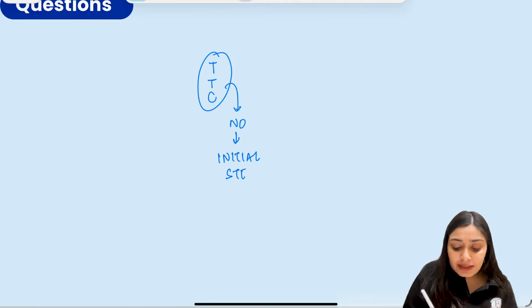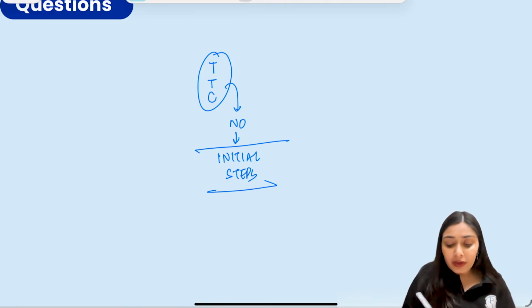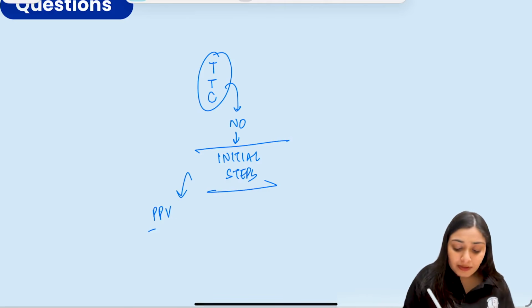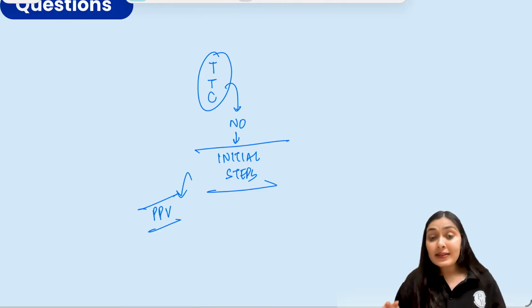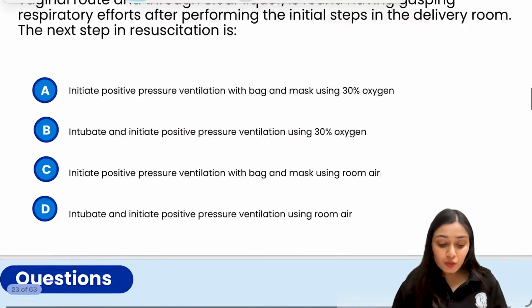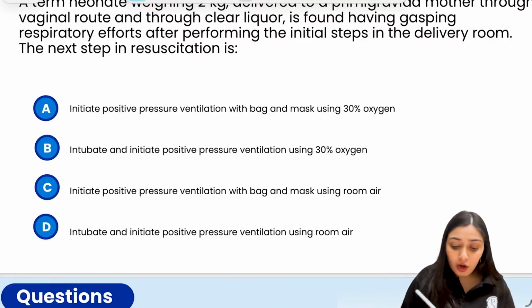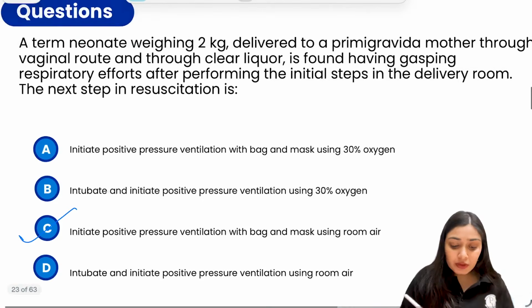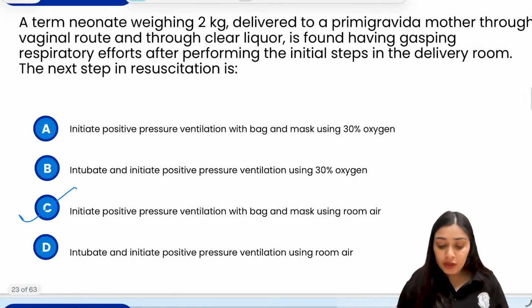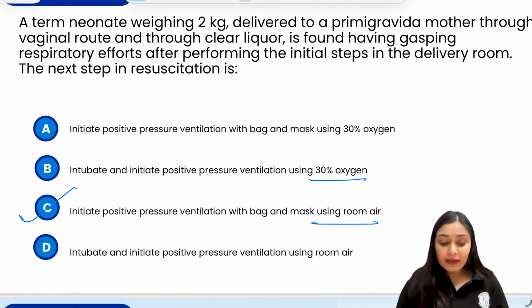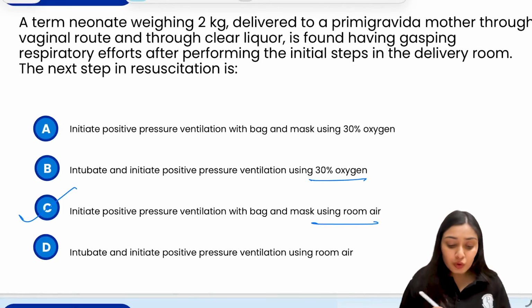And if initial steps of resuscitation also fail, then we go towards positive pressure ventilation, right? And in this scenario, as the child is gasping, you will initiate positive pressure ventilation. And how are you going to do that? Because this is a term neonate weighing 2 kg, I'm not going to use 30% oxygen, I'm going to use room air. Let's look at the other options also.